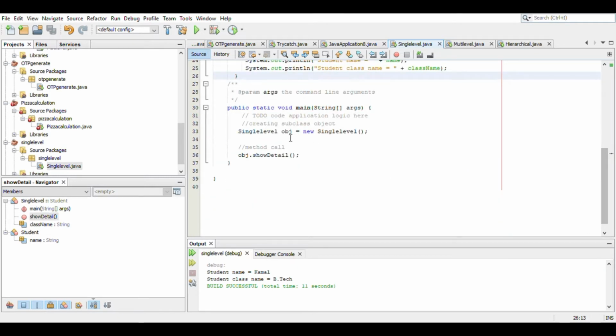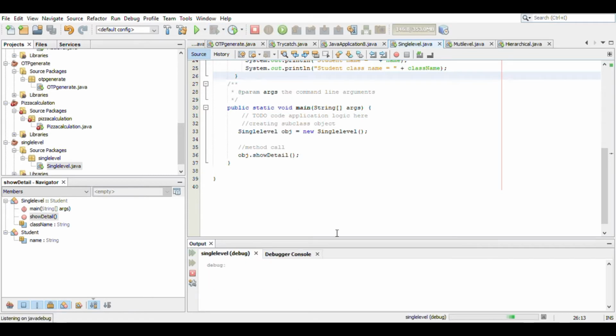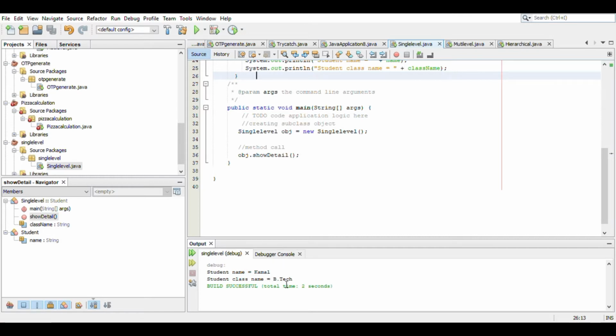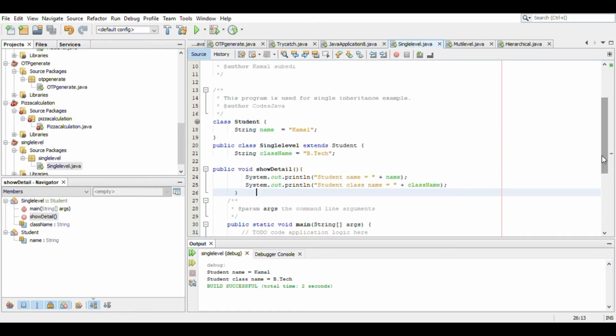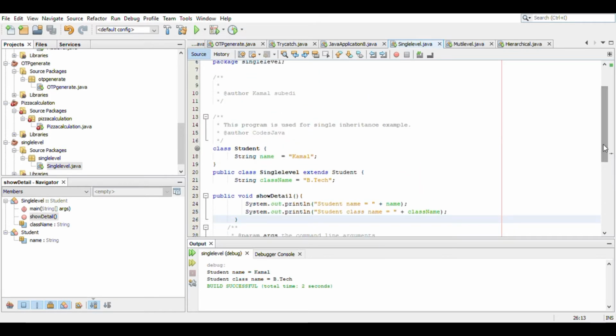Then we created the object over here, single level object, new single level. Then we call the object. Now we can get the output. Now you can see the output. The student name is Kamal, student class name is btech. Now what we get over here is, by using the inheritance we can use the object or data of another class using keyword extend.